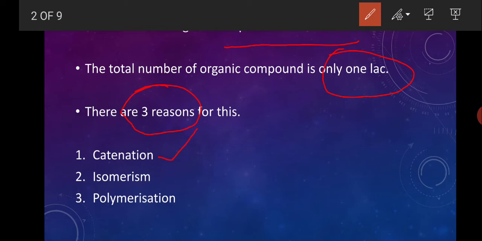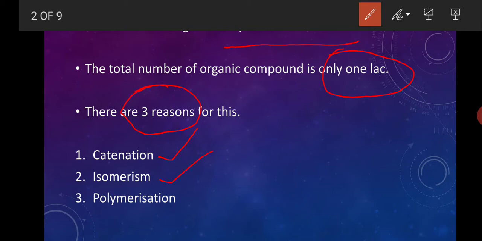Catenation is the property of compounds of carbon. Carbon can form a large chain. A lot of carbon atoms can connect and form bonds between them to create a large compound, and this is called catenation. If anyone asks you what is the reason behind the so large number of organic compounds, the answer will be catenation. Because of catenation, the number of organic compounds is so high, as carbon can form a large chain. We will discuss this later.